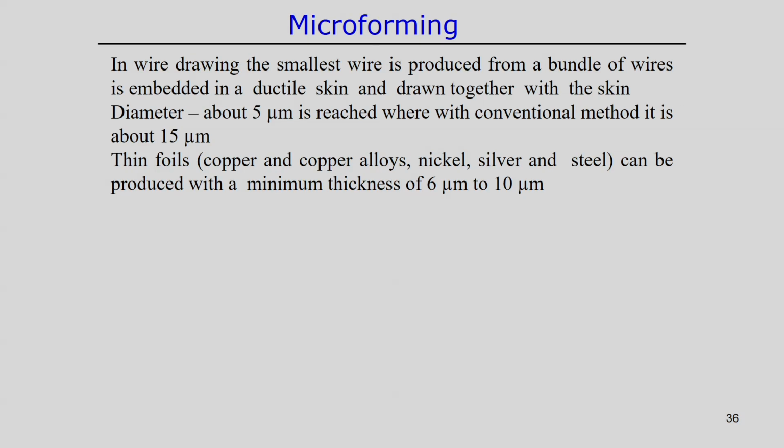Even thin foils of copper alloy, nickel and silver alloy can be produced with a minimum thickness of 6 micrometer to 10 micrometer by following the microforming process. So, that is why thin foils are normally produced from the microforming process. In principle, we already discussed the different forming processes, but in these cases we just try to highlight that these are the different processes, and it is possible to develop all of these as micro scale forming processes. We have just discussed a few of them.